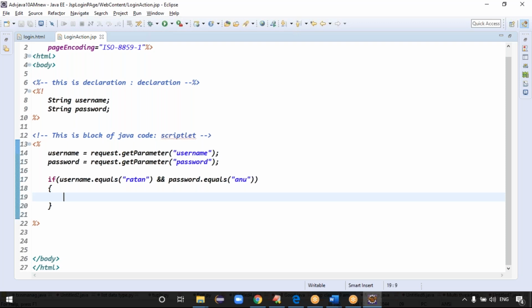In JSPs, to write the data, just like print writer, we use one implicit object, guys.